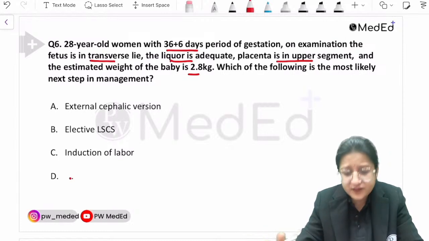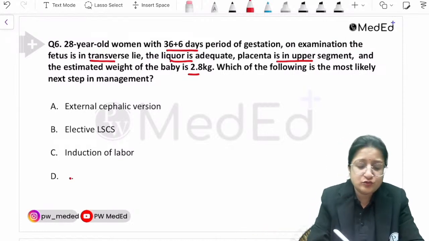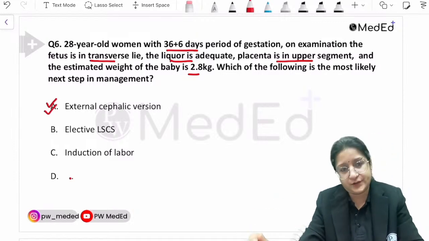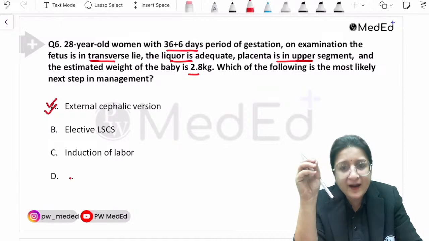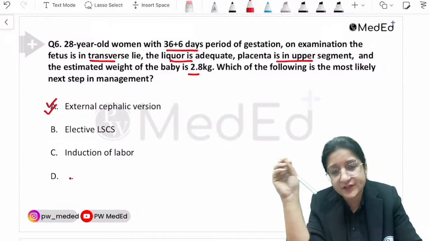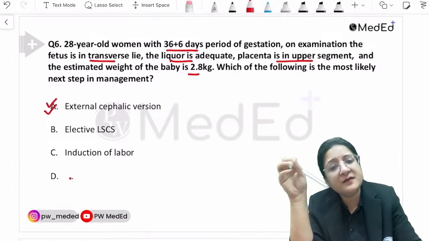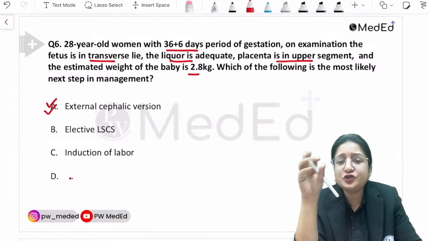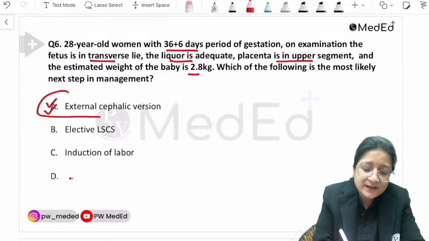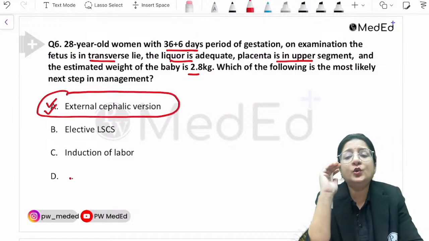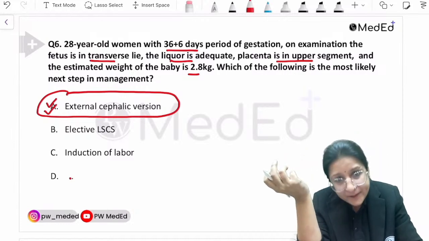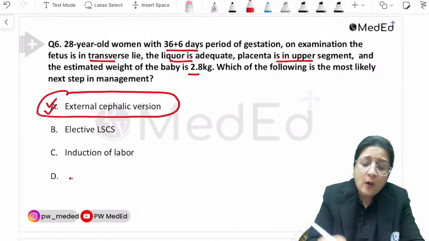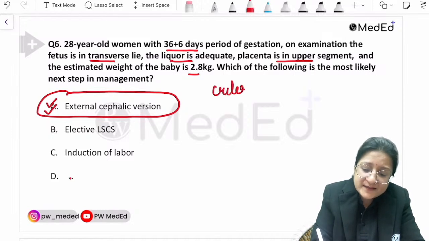But in this situation, the best answer to choose is external cephalic version. So all pregnant women who are identified with transverse lie or breech, whether primi or multi, doesn't matter, should always be offered external cephalic version, to give them an opportunity to have a vaginal delivery, right? As long as all the criteria for external cephalic version are met.